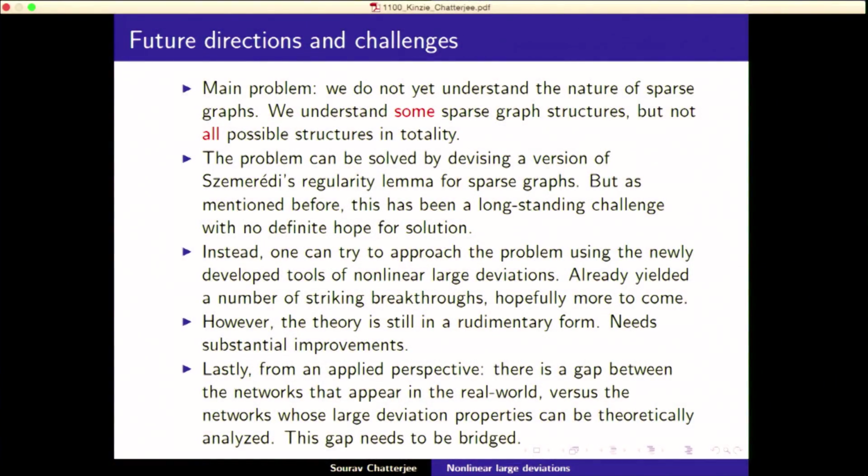And from the applied perspective, there's a gap between networks that appear in the real world versus networks whose large deviation properties can be theoretically analyzed. There are many networks that appear in the real world, and you would want to understand what happens if something rare occurs. The main problem with rare event analysis is that it's hard to just do a simulation. You can wait forever. Simulation will never converge, so you cannot do a rare event analysis using simulations. You need to do the math, and we don't know how to do that. So that's a problem that needs to be bridged. Okay, thank you.